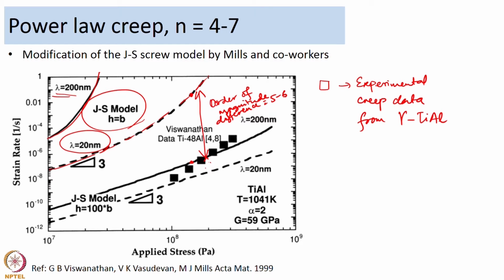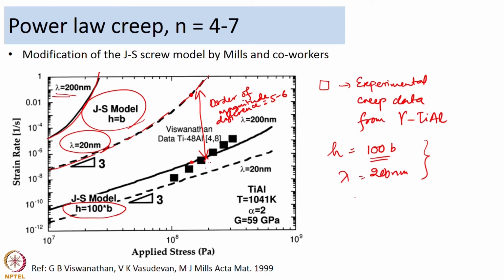So, in order to understand this discrepancy, they believed they had to use the jogged screw model because the microstructure was clearly showing a lot of jogged screw dislocations. What they found out was that if they employed a jog height of 100 times the Burgers vector, then for a jog spacing of approximately 200 nanometers, the model was able to describe the experimental data.